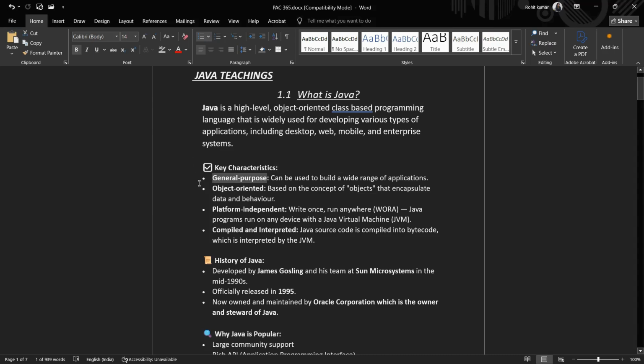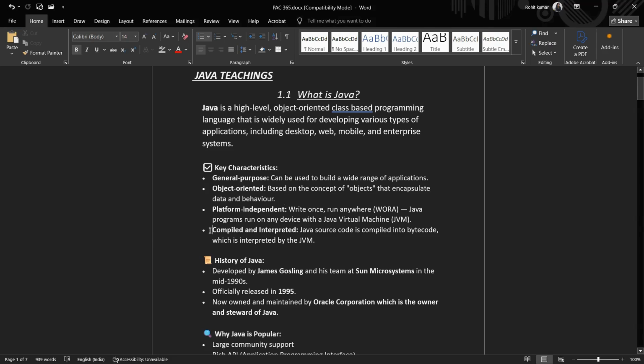Object oriented: based on concepts of objects that encapsulate data and behavior. So what are objects? They are basically the type in Java which have their own state and behaviors. And platform independent. Java is platform independent. Once we write the code, we can run it anywhere on different platforms because of the JVM, which provides this functionality and makes it platform independent.